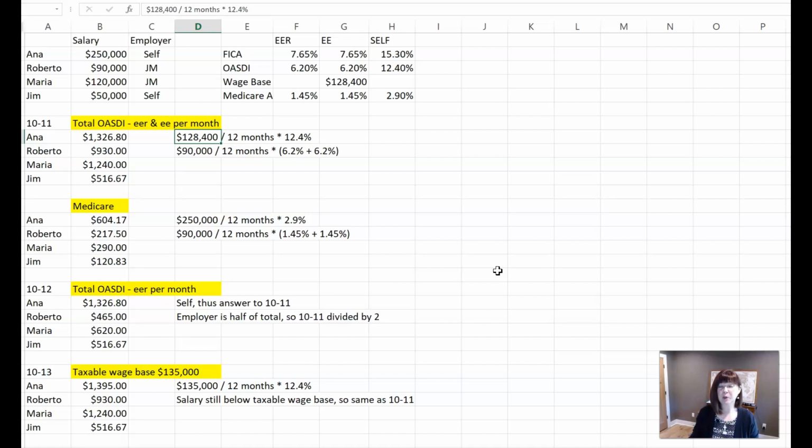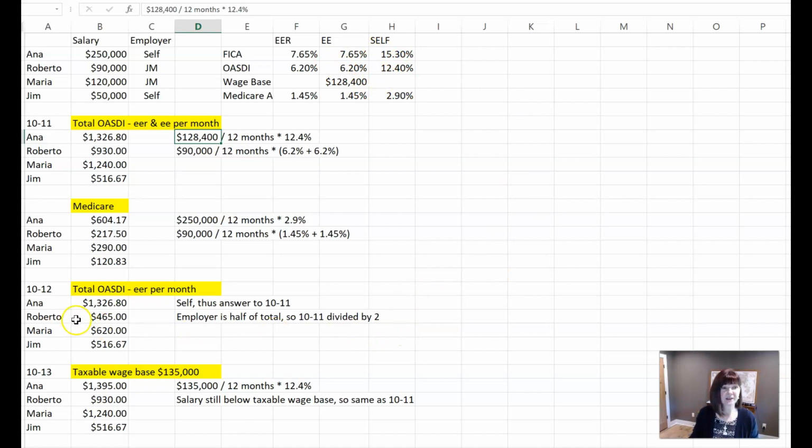Now 10-12 says how much does the employer pay in total for OASDI each monthly pay period. So now the employer, all we're going to calculate is the employer part. So Anna is self-employed, so she is the employer and the employee. So it is going to be the same as it was up here in 10-11, okay? Because she's self-employed, she's still going to pay that full 12.4%.